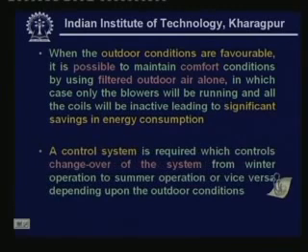And normally a control system is used in an all year air conditioning system to control the changeover. Changeover means you have to change over the system from winter operation to summer operation or vice versa, depending upon the outdoor conditions. So, a control system will be sensing the outdoor conditions, and depending upon the outdoor conditions it keeps either the summer air conditioning system on or the winter air conditioning system on. Okay. So, this is all about an all year air conditioning system.